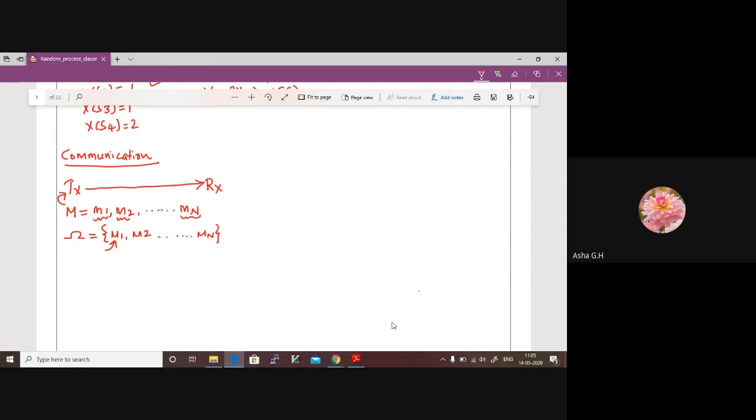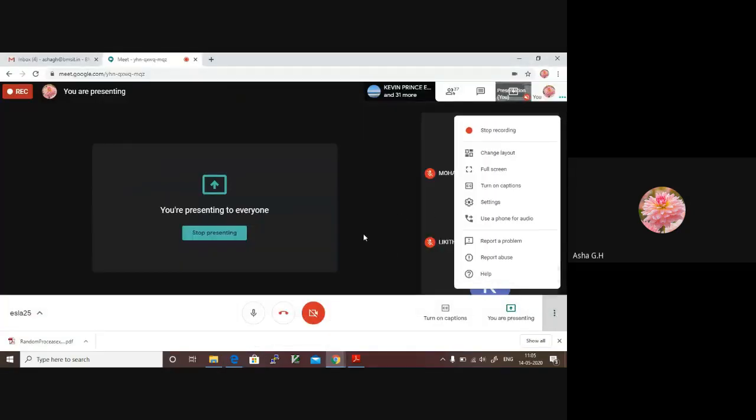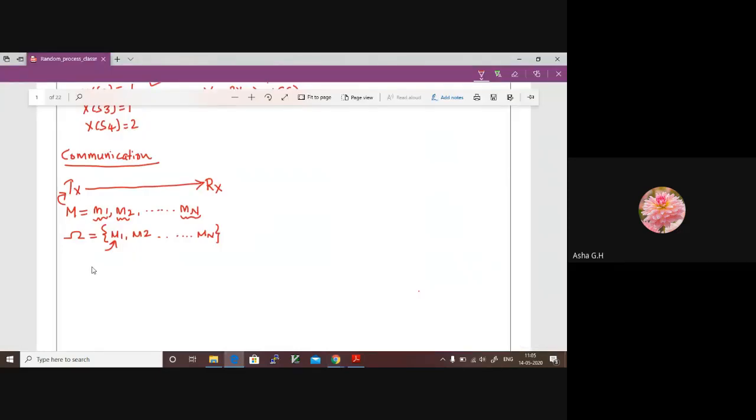Now how can I represent my M1? M1 can be represented as a random process. I will write it as x of t, comma, maybe just for your understanding. It is a function of time t as well as a function of the first sample point. This is actually the meaning of a random process.